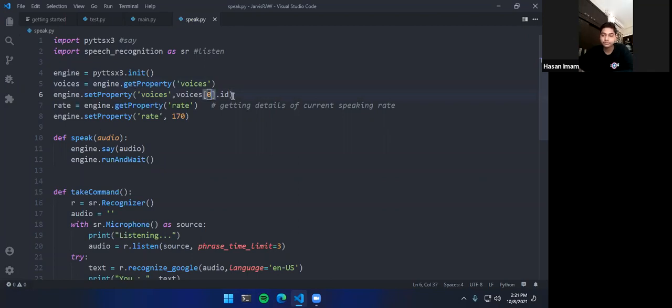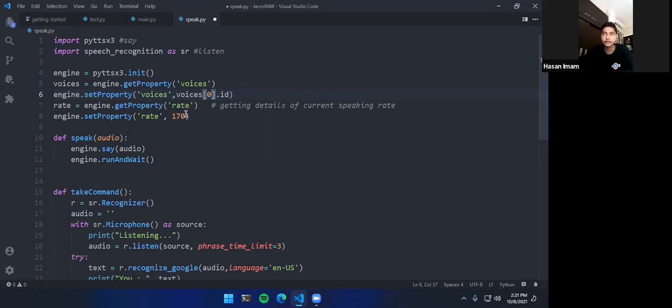In programming, we use zero as the starting index, so the first one is set. You can change the voices here by going to one. Just a second. There seems to be a problem. All right. You can change the voices. If you want to switch to a female voice, you can just go with one, or if you have multiple voices installed, then you can go two. But I will be using zero here because I have made it like that.